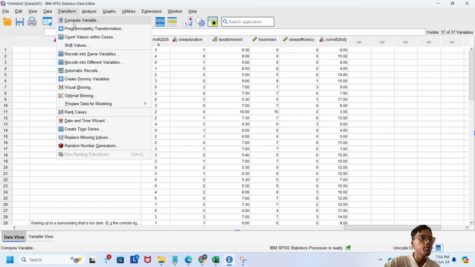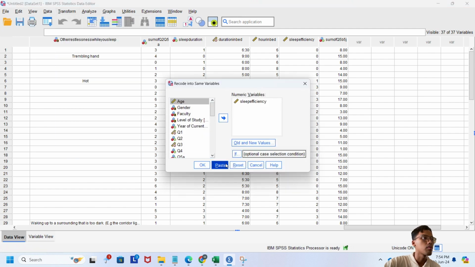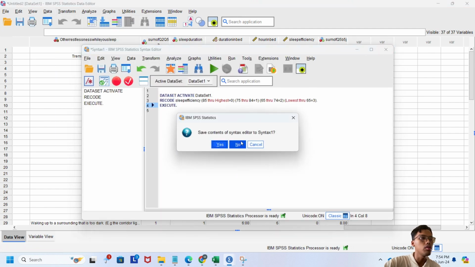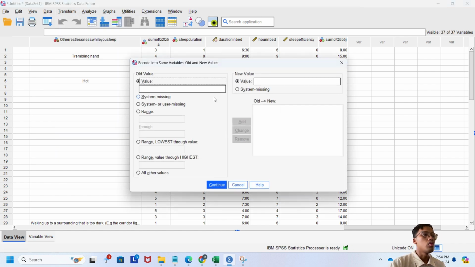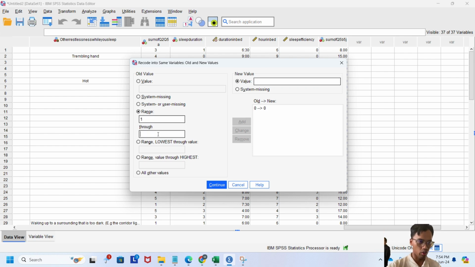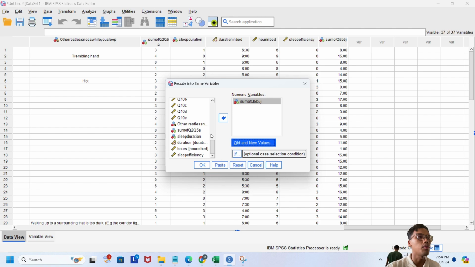Then we transform it into the same variable. We reset it first. In the variables, we put the sum of q5b to q5j, and go to old and new values. Old value 0 becomes 0, the range 1 through 9 becomes 1, 10 through 18 becomes 2, and 19 to 27 is 3. Then we continue, click OK, and you can see the new values of the sum of q5b to q5j.